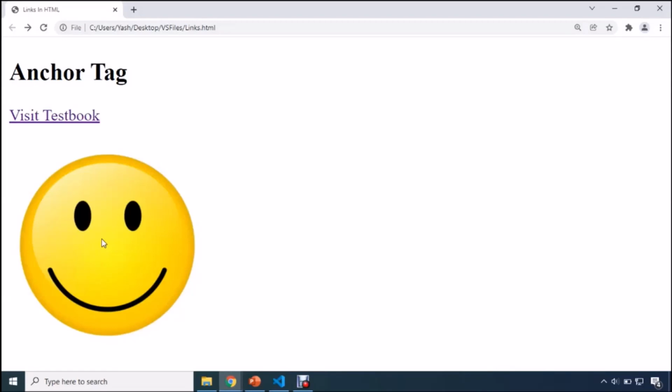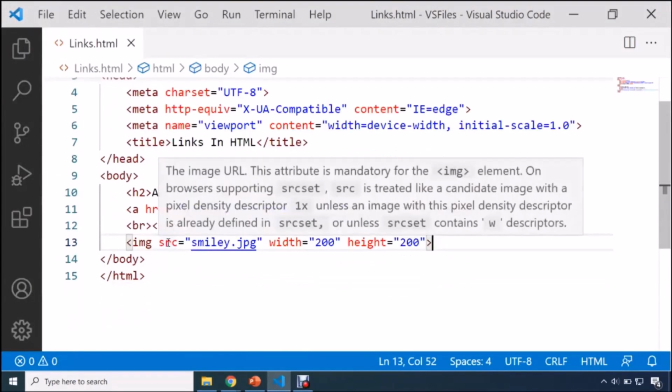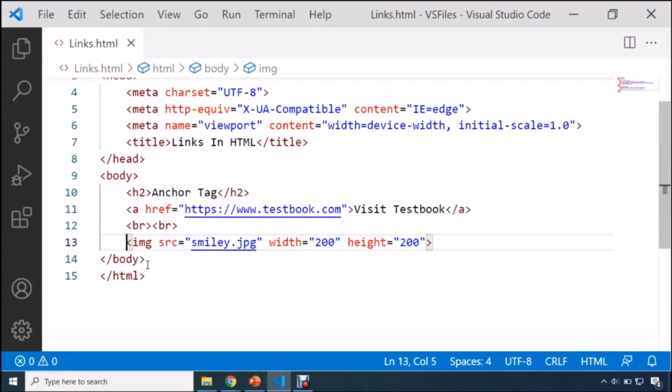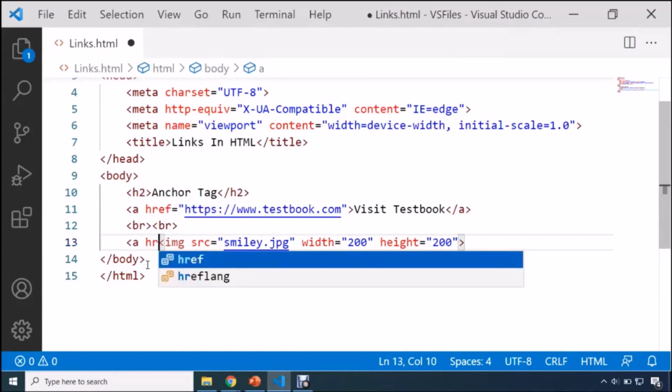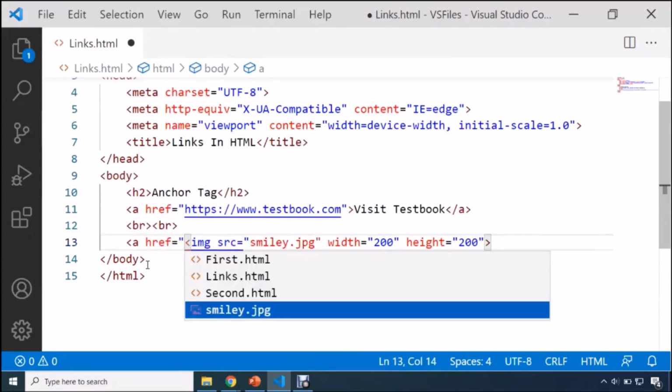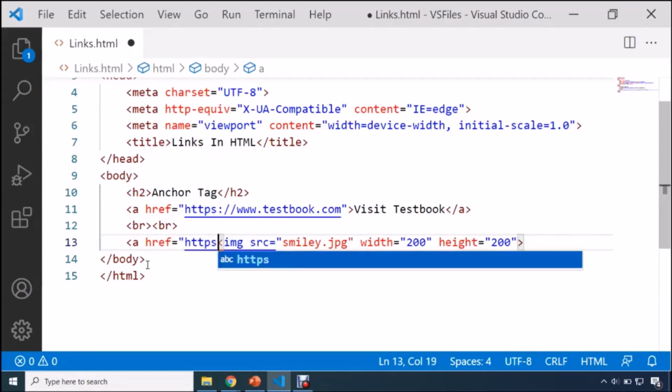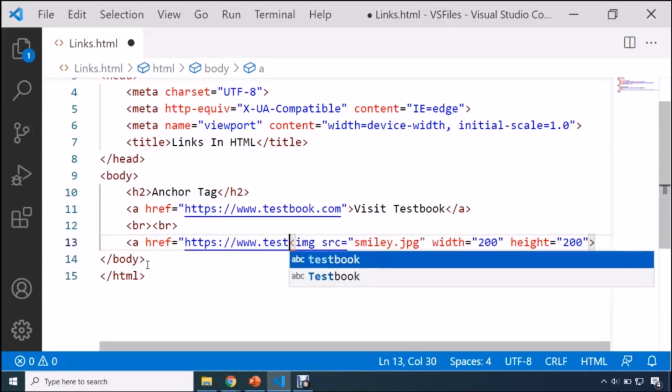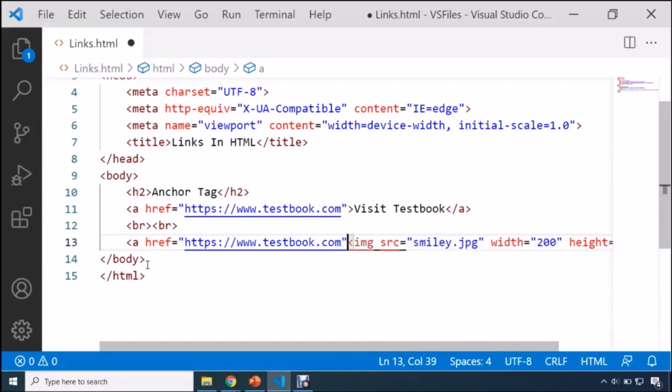Now I am going to convert this image into a hyperlink. That means the moment someone clicks on this image, it will redirect our user to some different page. So here, in order to convert this image into a link, you need to use an anchor tag. Then you need to specify an href. Again, I will be using the same link, https://www.testbook.com. Okay, so this is going to be our link.